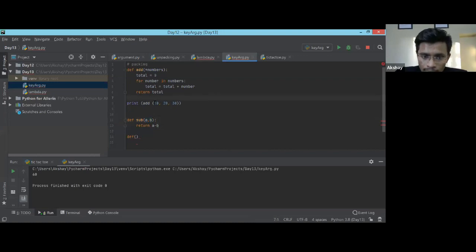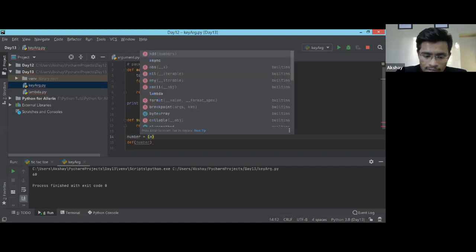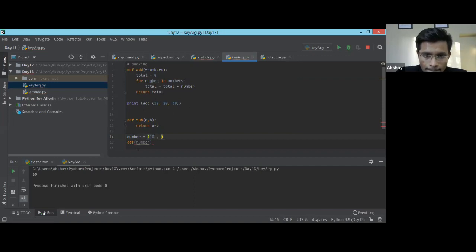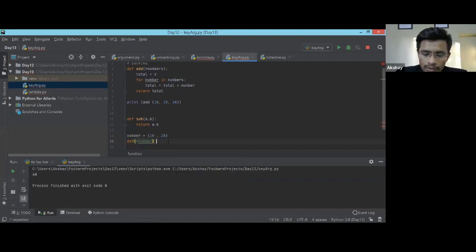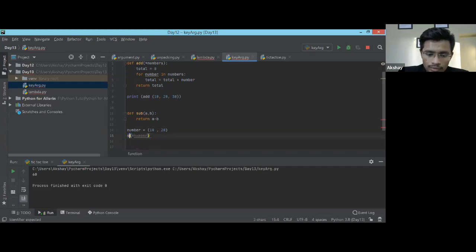We just saw that we packed these three numbers into one variable. Now I'm unpacking. First we need a variable, right? So number is equal to this tuple, and in this tuple there are two numbers, and I'm passing this tuple over here. This is one variable I'm passing, and I just need to use this asterisk. Yesterday we learned the power of this asterisk.